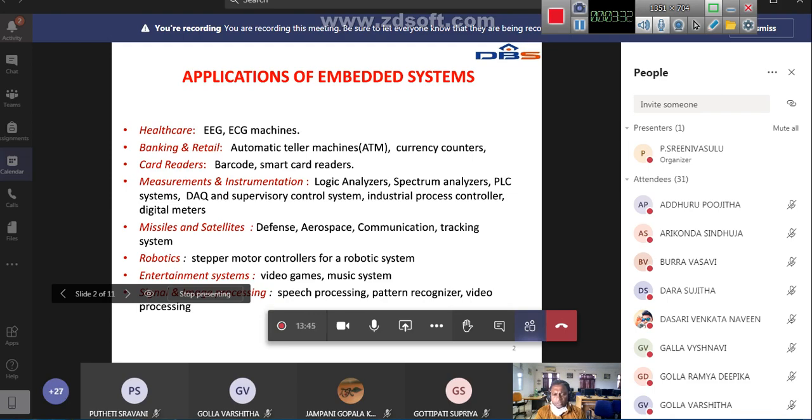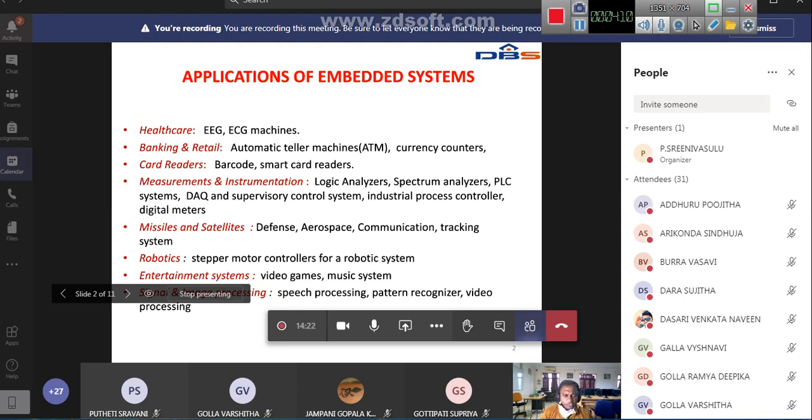Some banks have introduced identifying whether the person is authorized or not, even with fingerprint opening and closing of the ATM, and speech recognition. Because all the people may not be educated, or may not have the knowledge to withdraw or deposit money, voice synthesizers are used, so by using voice we can do transactions on the ATMs.